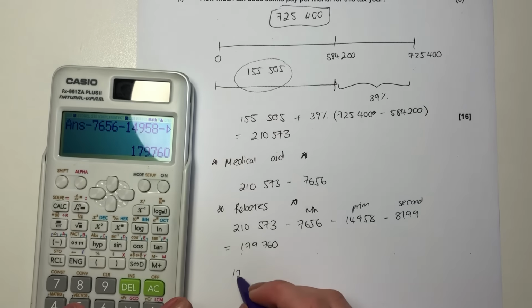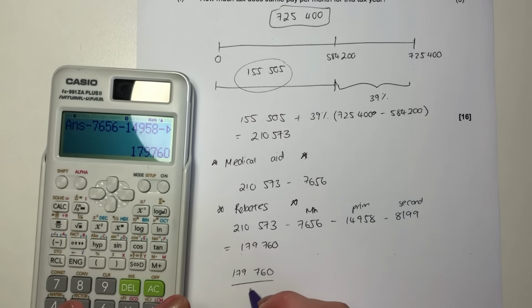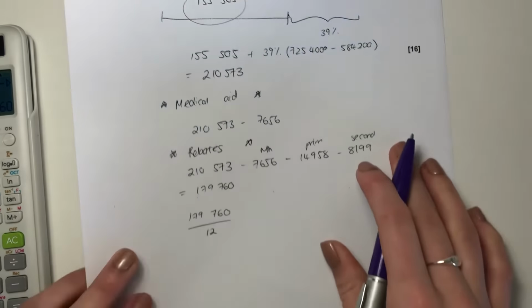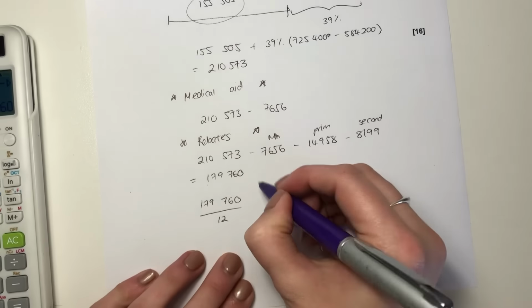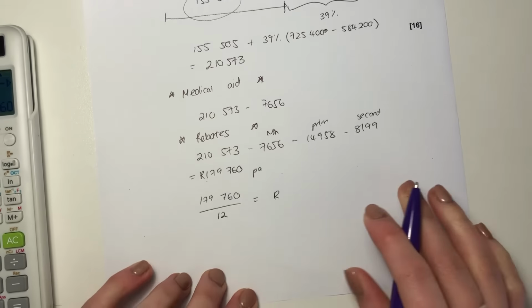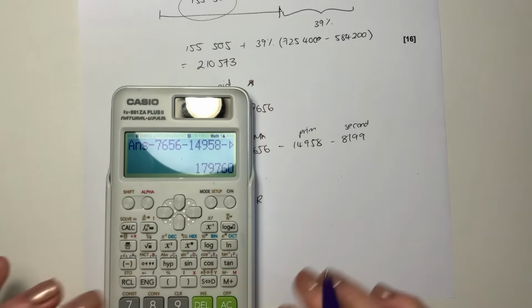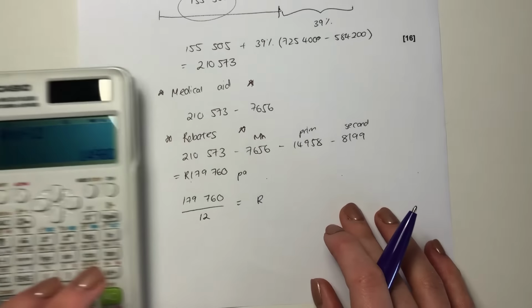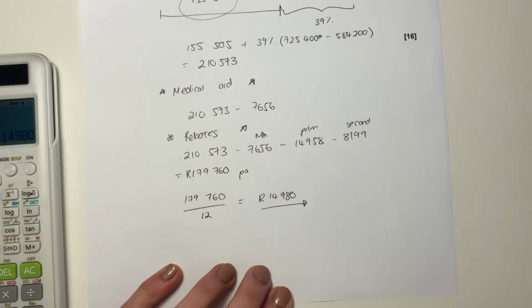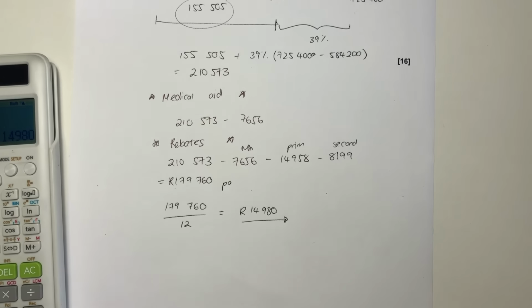But for this amount, she needs to actually divide this by 12 because the question asked to please do it per month. So this is per year or per annum. And you obviously put a little round sign there, but they wanted it per month. So please go divide it by 12. And that is how much she will be paying per month. And that's quite important because what students often forget is they know the tax is per year, but then they forget to read the question where it says per month.